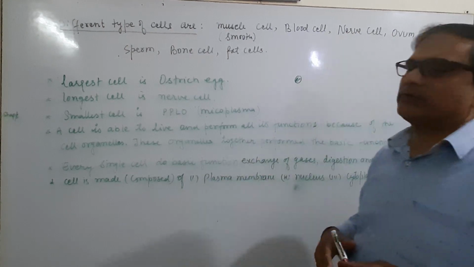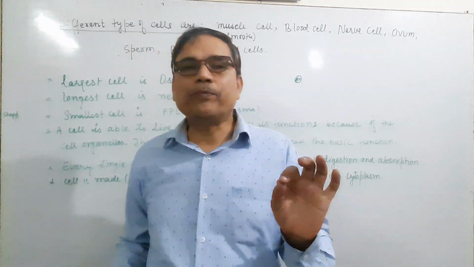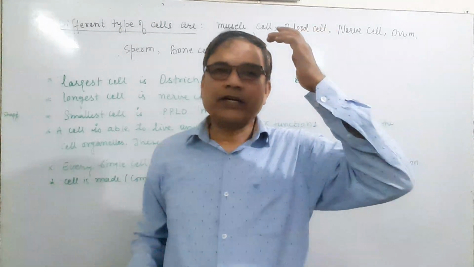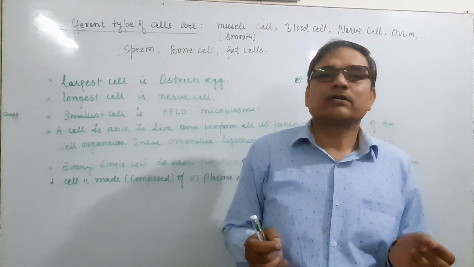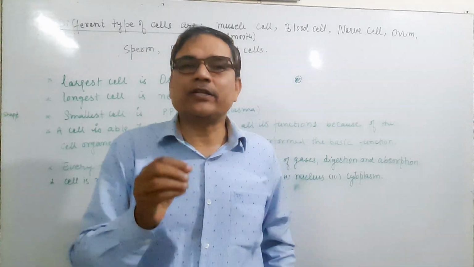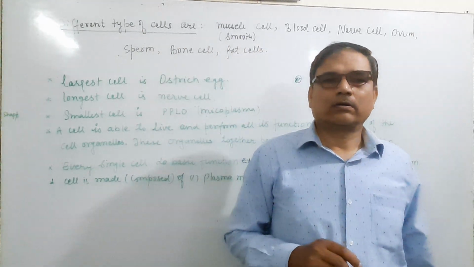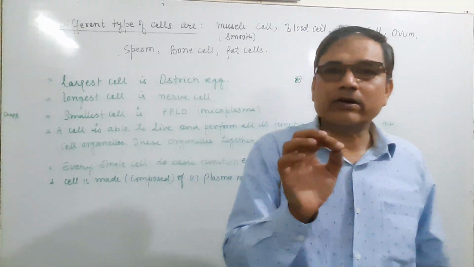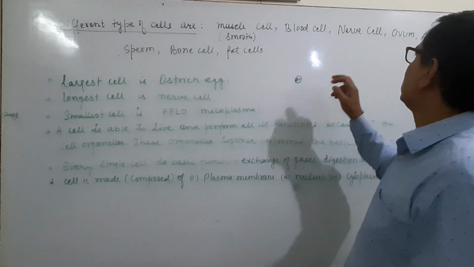And third is nerve cell. Nerve cell is the longest cell, which helps to transfer information, and it is present in the brain and spinal cord, which means it is part of the CNS, the central nervous system. It carries the information, and the parts of the central nervous system are the spinal cord and brain. Therefore nerve cells are present in the brain and spinal cord.